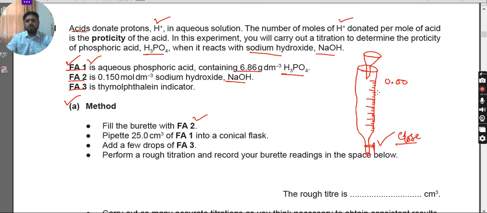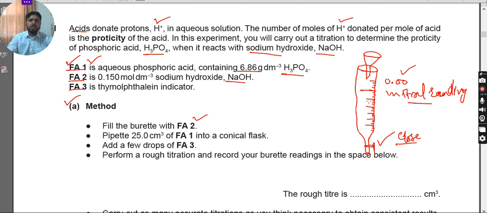If you fill it up to this portion, this is called the initial reading. Understood? If you try to fill it up exactly to 0, it could not be easy. In your paper, time is precious, and while you are focusing on 0.00, sometimes you add some more or some less. So try not to do this.